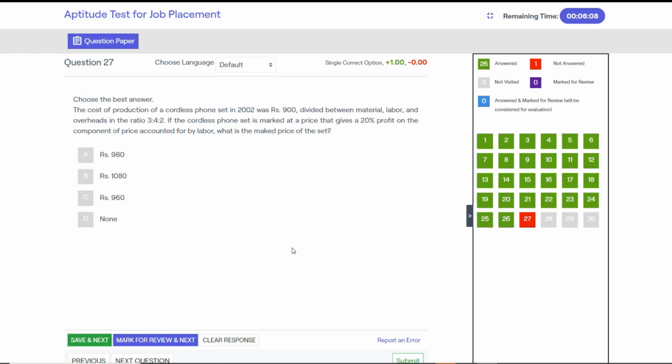Next, the cost of production of a cordless phone set in 2002 was Rs 900 divided between material, labor and overheads in the ratio 3:4:2. If the cordless phone set is marked at a price that gives a 20% profit on the component of price accounted for labor, what is the marked price of the set? A very long question, but it's very easy.